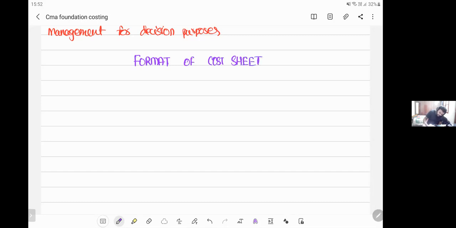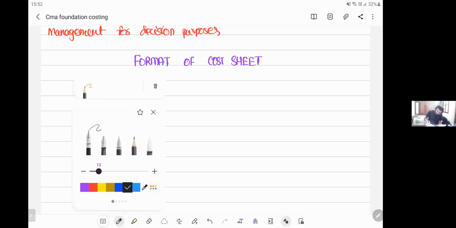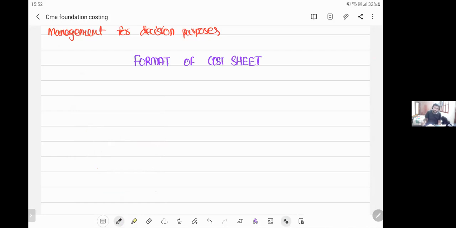There is a format of cost sheet given in your CMA material, but that format is wrong. He did not give stocks in that format. That useless fellow forgot to give stocks in the format. Without stocks, how can it be a cost sheet? It won't be a cost sheet. So please make sure that you note this point, format of cost sheet.